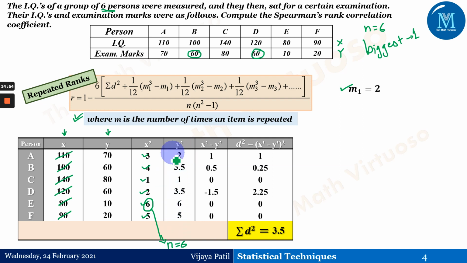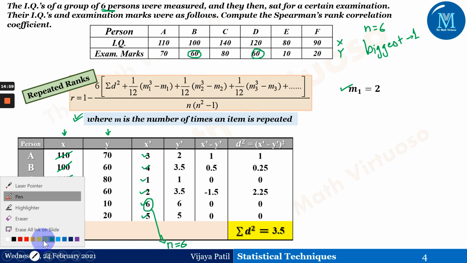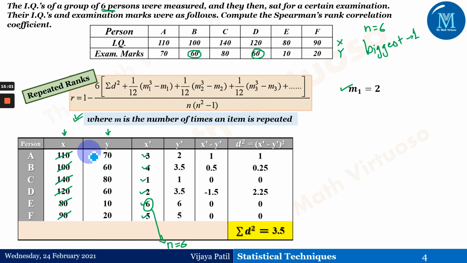Similarly, while giving the rank for Y, again the biggest gets rank 1. So this is 1 here. The next biggest is 70, which is given 2. Now the next biggest is 60, and if you observe, there is this 60 and this 60.